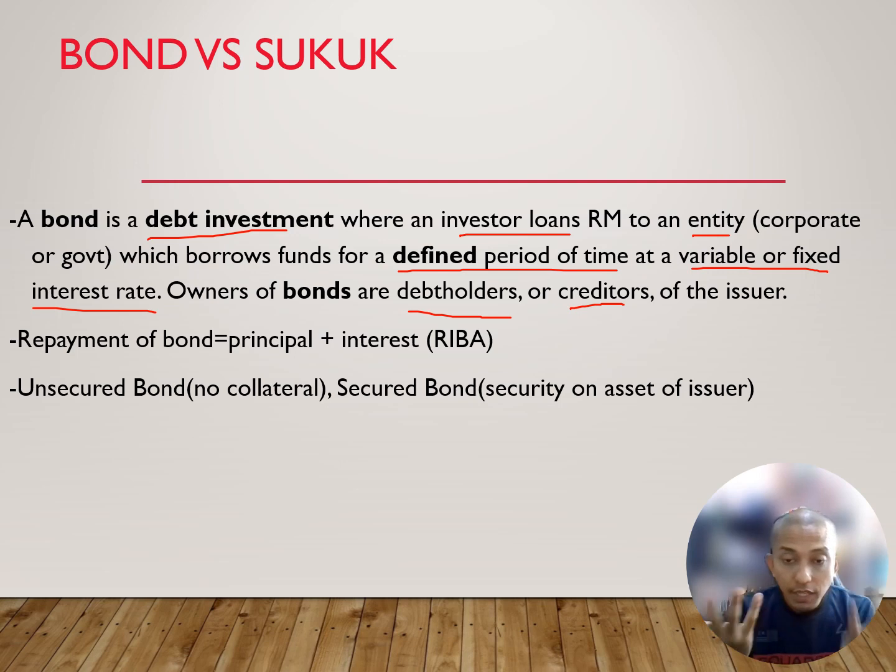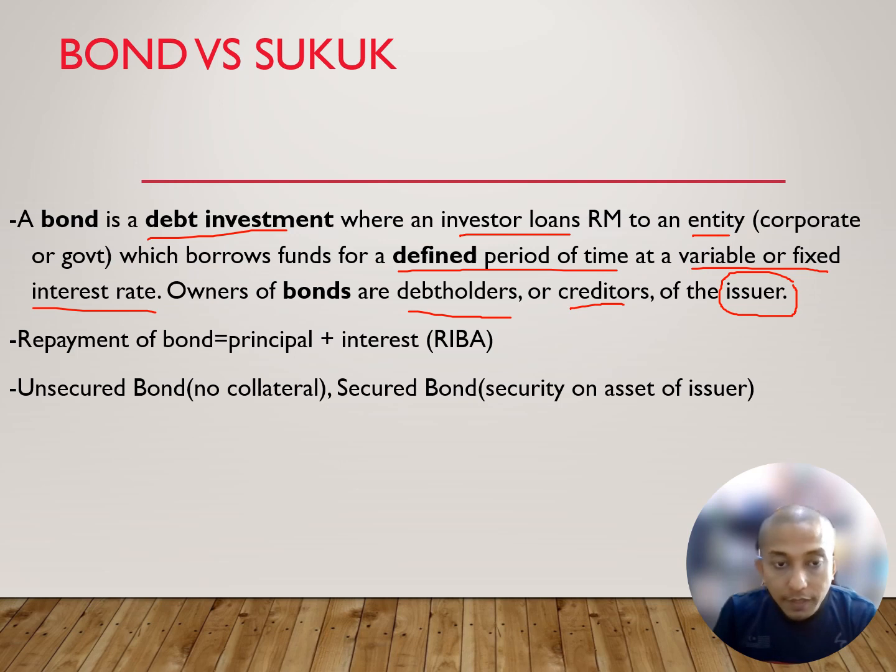After they start the project, they receive a profit from it. They will share it with the bondholder, the debt holder, the one who purchased debt from them, which they call interest, as the bond holder's profit. Again, the owner of the bond is the debt holder or creditor of the issuer, and the issuer is the company who needs funds.